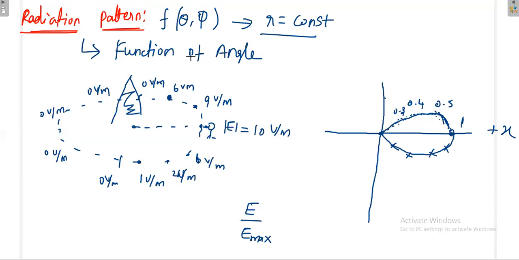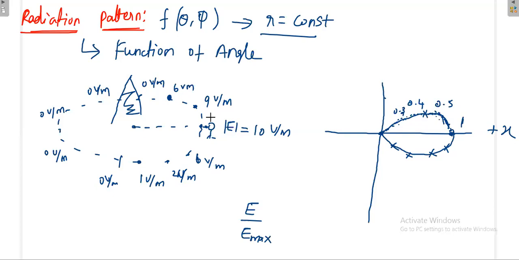Radiation pattern is a function of angle. When I stand here, my angle is 0. When I go here, my angle may be 10 degrees. When I stand here, my angle may be 45 degrees. When I come here, what is my angle? My angle is 90 degrees. So radiation pattern is a function of angle.